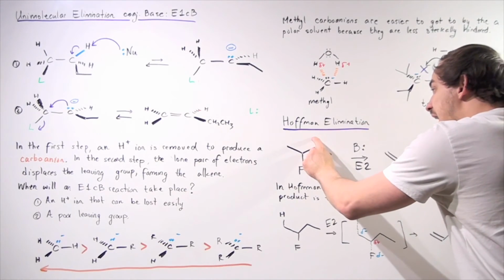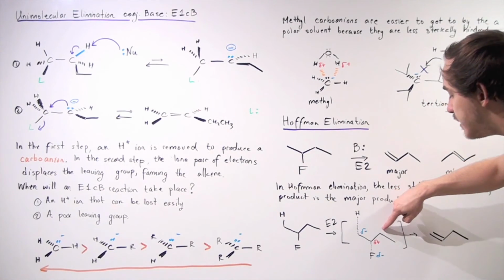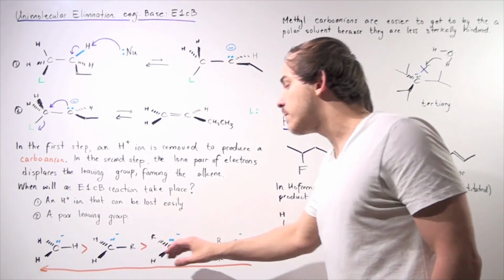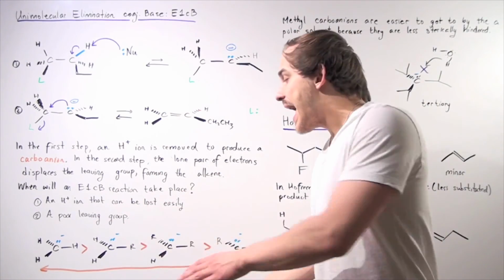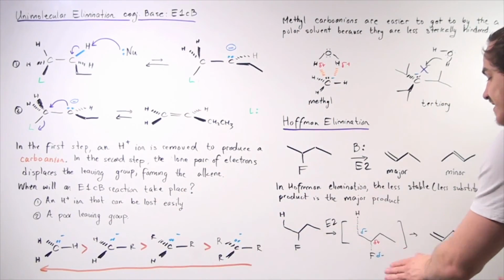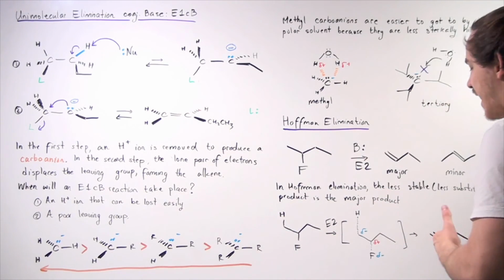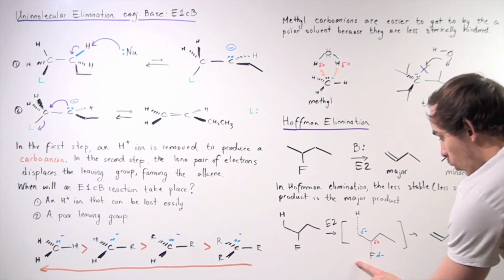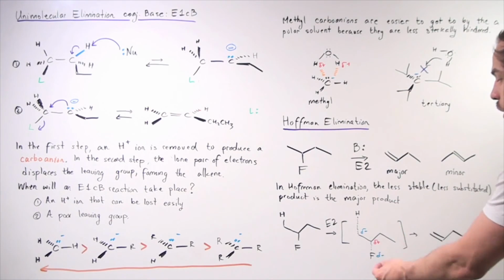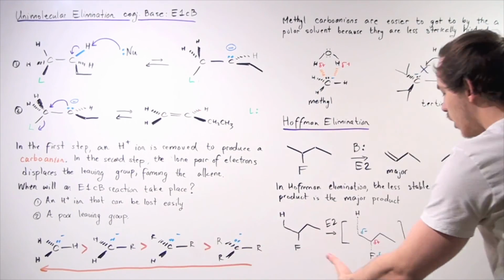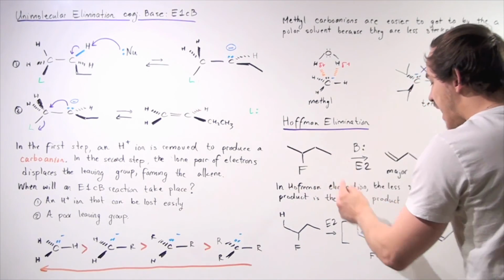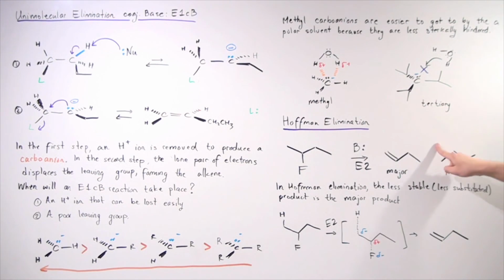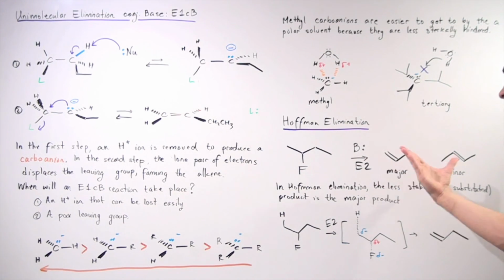Now, if this H atom was taken off instead, we would have a more substituted carbanion formed. Remember, the more substituted our carbanion is, the less stable our carbanion is. So in this case, we want the more stable carbanion, so we want the less substituted carbanion. So this is what we get. This develops a more stable, less substituted carbanion, and therefore this H atom will be more readily taken off than this H atom, forming our major product, which is the less substituted, less stable product.